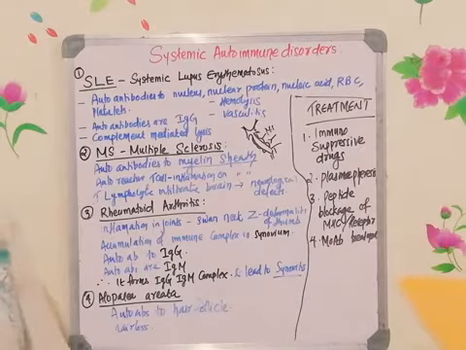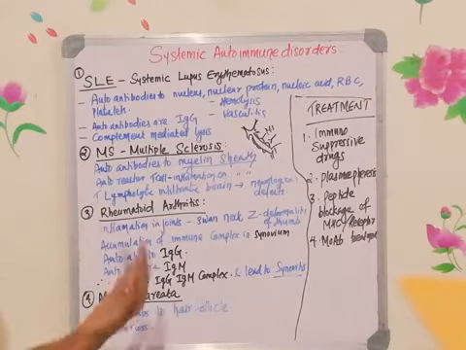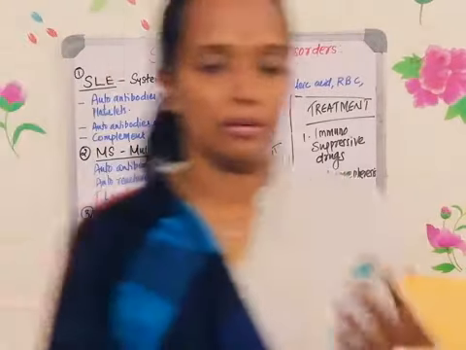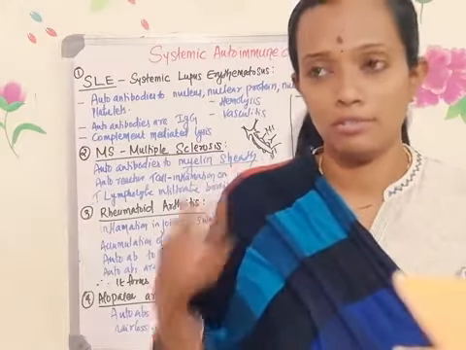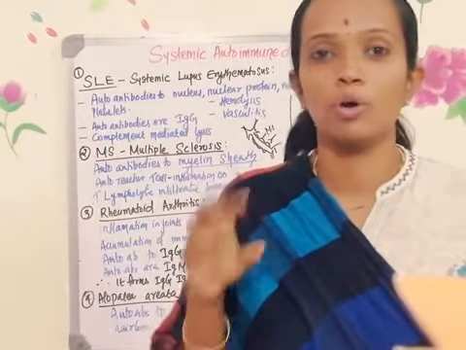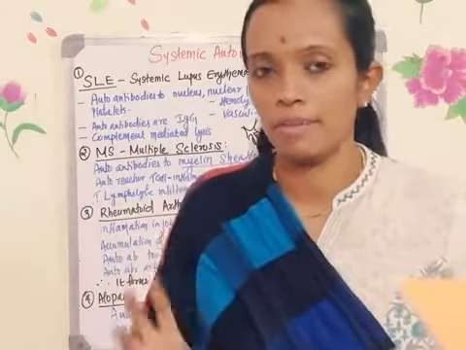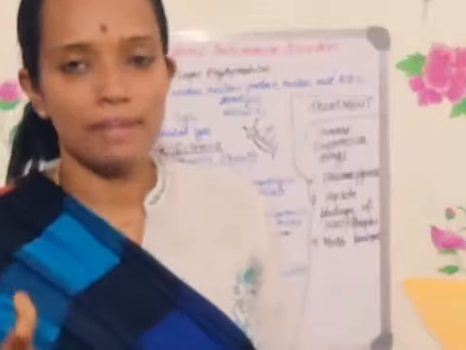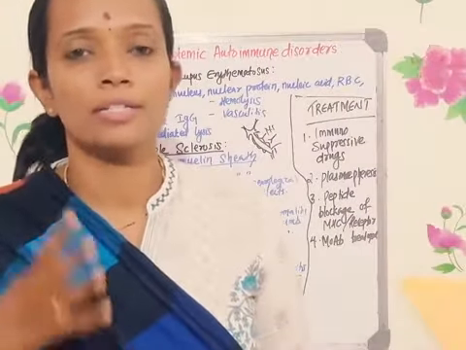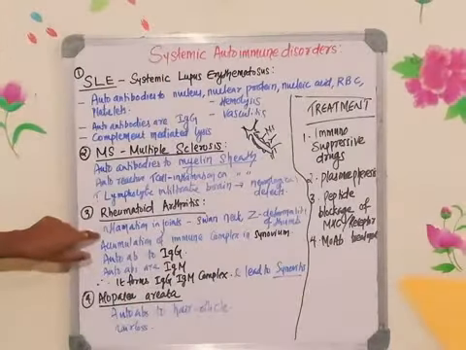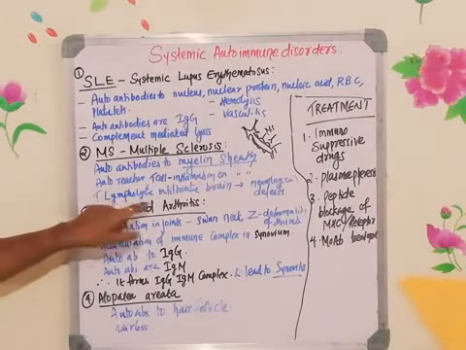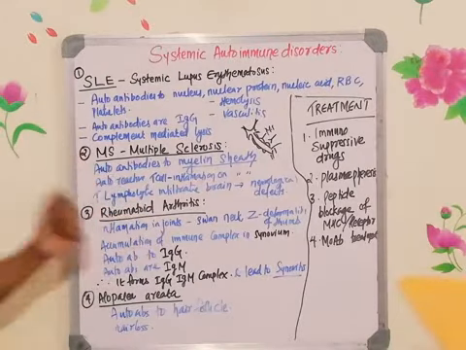Next one is rheumatoid arthritis. All of you must have heard about this rheumatoid arthritis. Rheumatoid arthritis is a very common autoimmune disorder, which is seen in females. There are different reasons for rheumatoid arthritis. What I am going to talk about is autoimmune rheumatoid arthritis, that you have to remember. Rheumatoid arthritis has various types. Autoimmune rheumatoid arthritis is because of the autoimmune response. Now, you can see inflammation in the joint. All of you know that arthritis means inflammation in the joint.